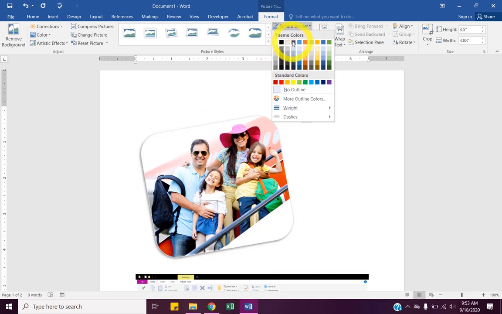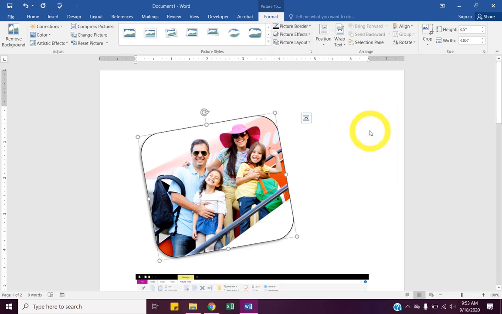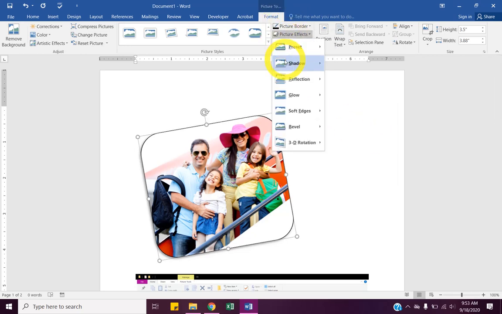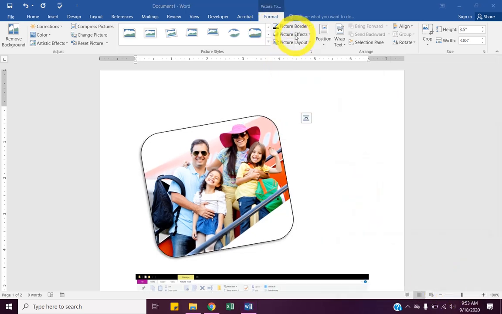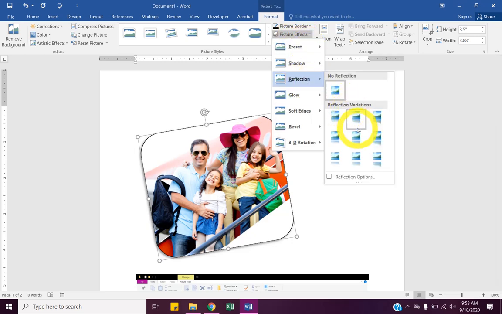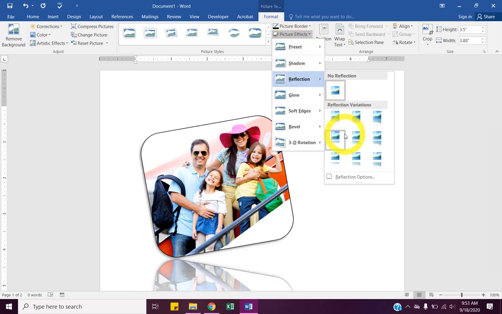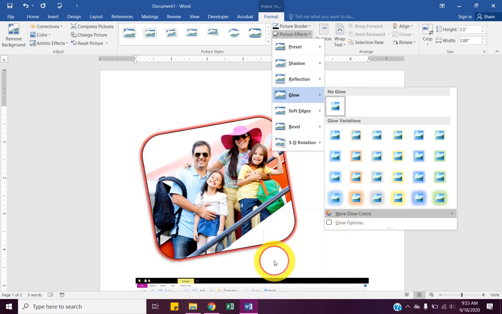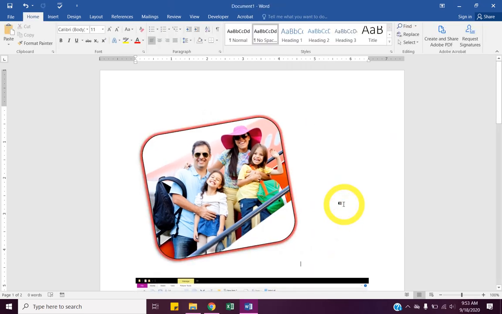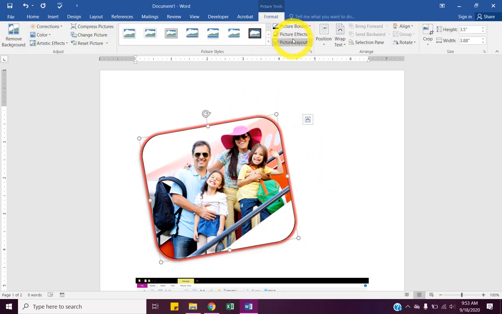So I could pick this black color here, make it a little bit thicker around the outside. Some picture effects, you might have a shadow. What else we have? Reflection's always pretty cool. Probably don't want it huge. Glow is nice. I don't like the colors they have. What about this one? So that's all a style is, it just has border effects and sometimes a layout, but we're not going to mess with that at the moment.